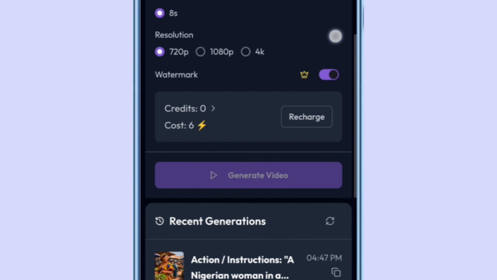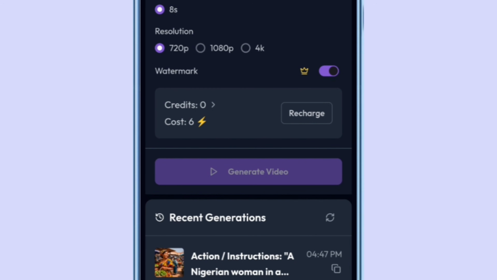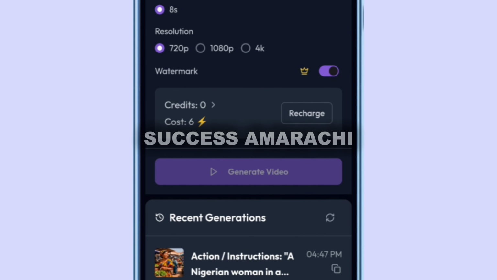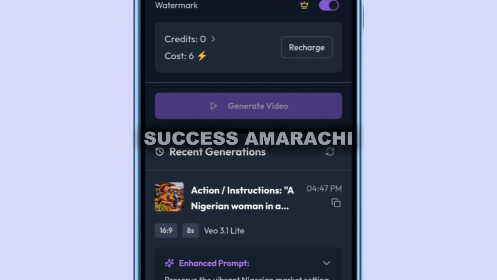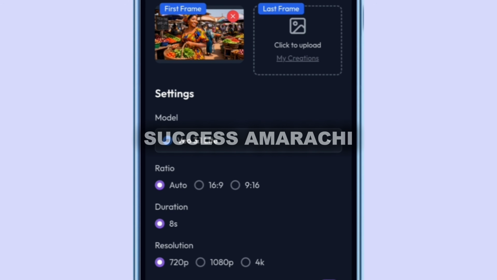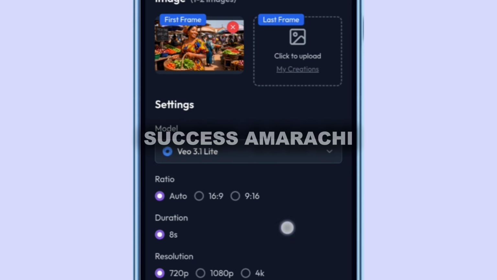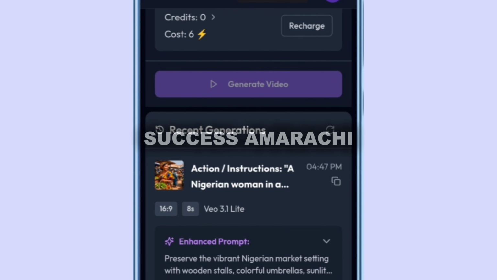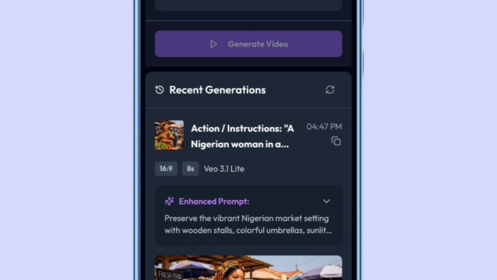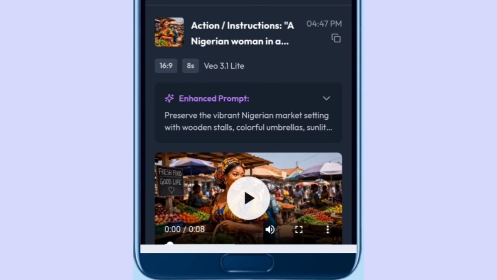All right, this watermark will always be here since we are doing it for free. Okay, but I will show you how to crop it out right now. And as you can see, this is it right here. Once you are done, you just hit on generate and this is it. I think I have generated so much and I have exhausted my credit. So once you hit on generate, you generate your video.